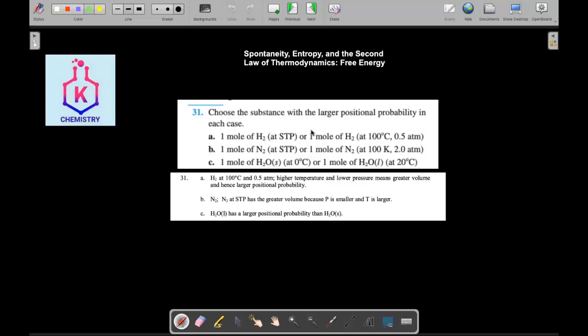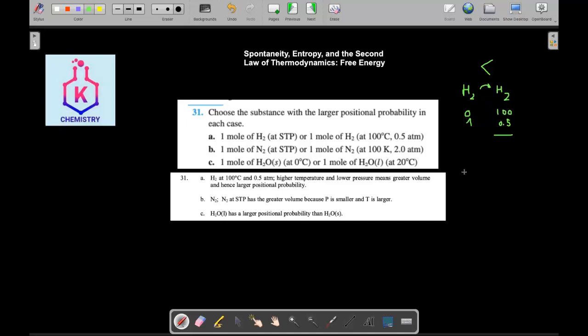So in each case, find which one has more positional probability. 1 mole of H2 at STP or 1 mole of H2 at 100 degrees and 0.5 atmospheric pressure. I have here H2 at 0 degrees, while here it is 100 degrees, so the temperature is higher. And here the pressure is 1, but here the pressure is low. If the temperature is higher and the pressure is lower, the volume is bigger. So this one has bigger volume, so the probability will be bigger for this one.